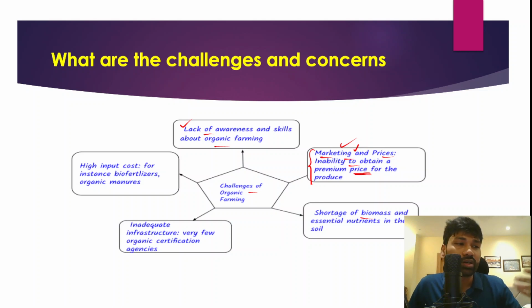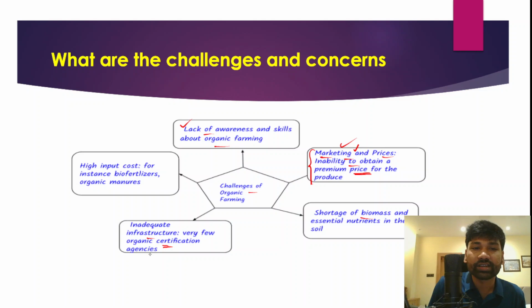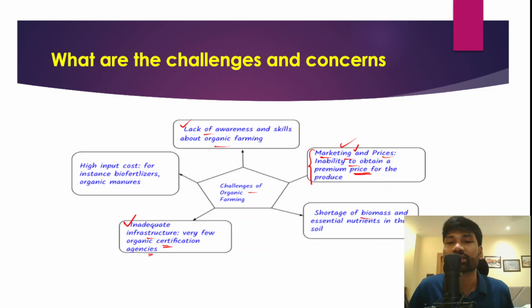Even if we adopt natural farming as of now, because of the declined soil fertility, the productivity levels would remain low, and that would create the problem of food security. In a country with more than 140 crore population, we cannot afford less productivity at this point in time. Apart from that, there is also less infrastructure, and very few organic certification agencies have been established by the government, and this is another challenge.